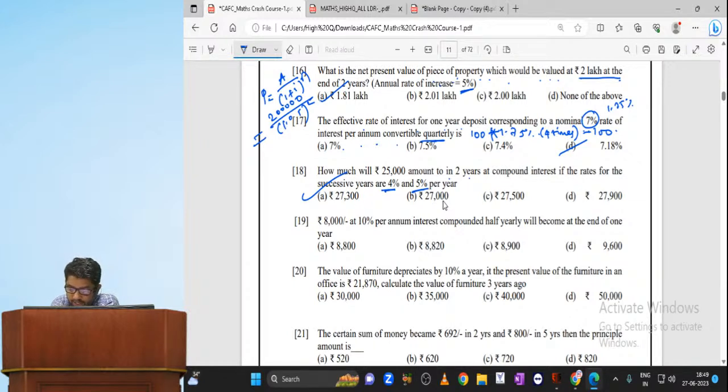Next, 10,000 rupees at 10% per annum interest compounded half yearly will become what at the end of 1 year? Listen here, my dear, compounded half yearly. So 10% will become what? 5%. So is it 8,000 plus 5% plus 5%, minus 8,000? Oh, they ask you to find out what? Amount only they ask you to find out. So minus 8,000 is not needed. So what exactly the answer is, my dear? 8,000 plus 5% plus 5%. 8820. Am I right, my dear?